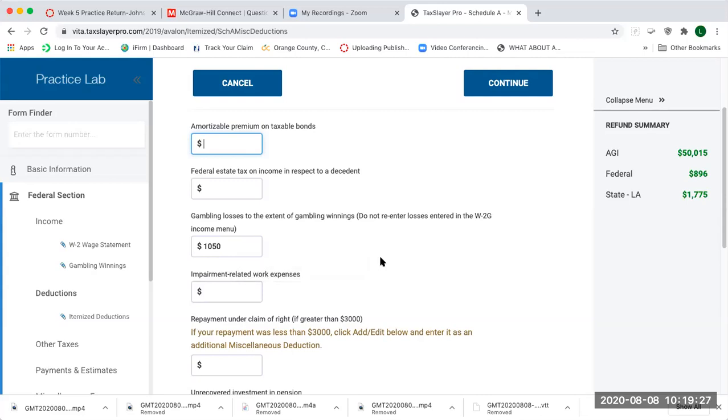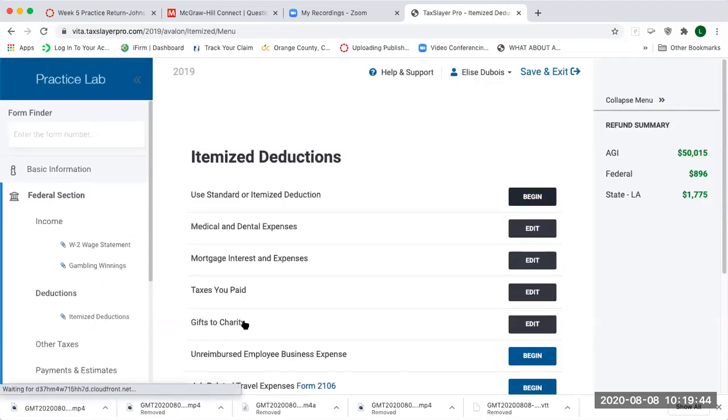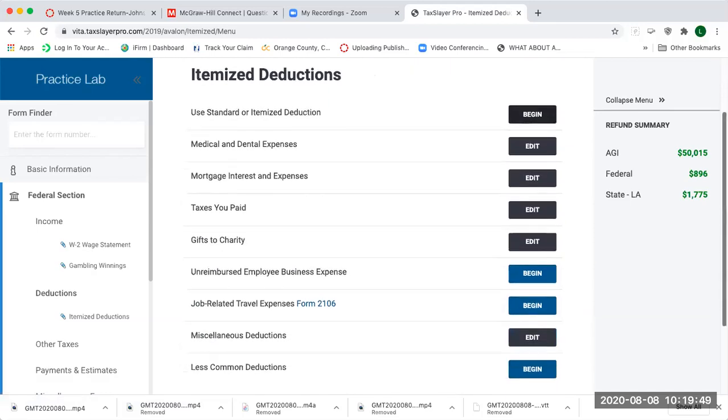Okay, so the last one is the job hunting expenses. So unfortunately, since the 2018 tax reform, the job hunting expenses are no longer deductible, because that used to be under the miscellaneous deductions. So unreimbursed employee business expense, that's another one that's not available anymore. And the job-related travel expenses, that's also not available anymore. It's not deductible. Okay, so we are done with this return.